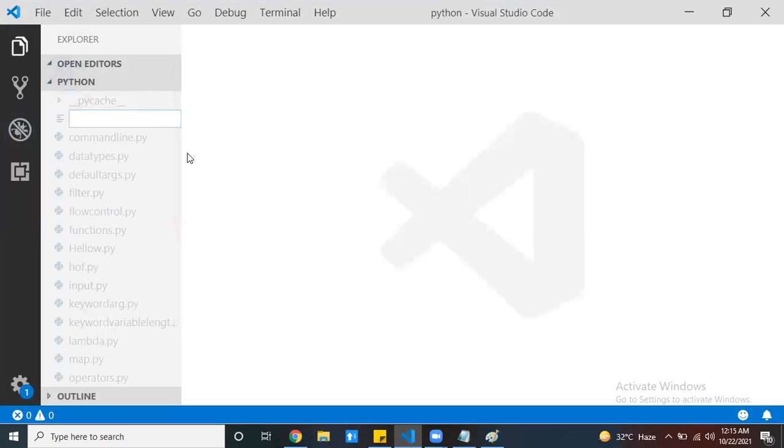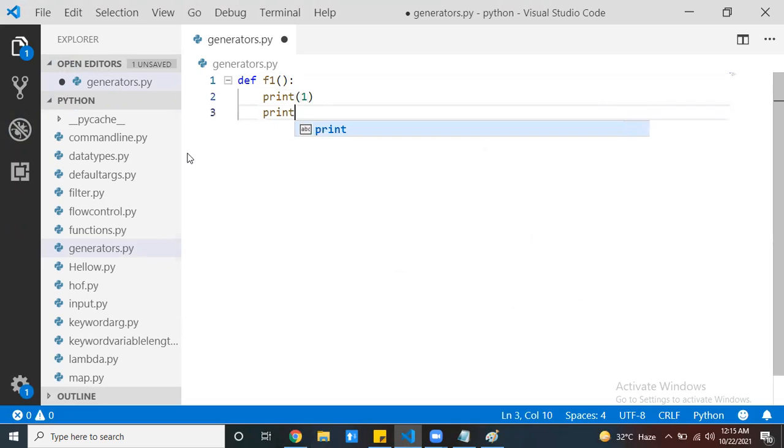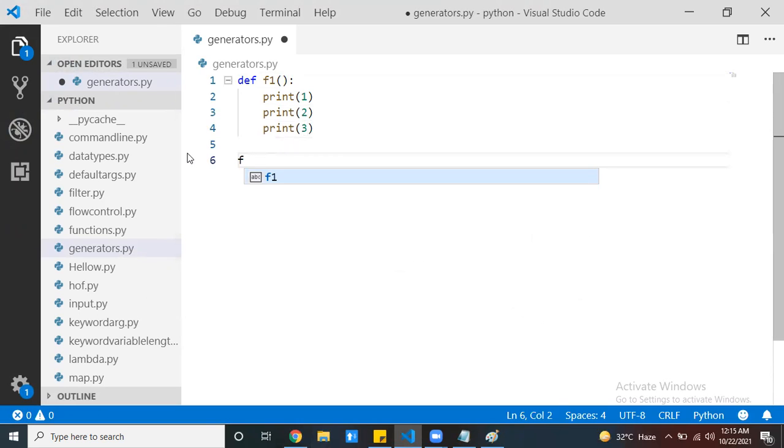Let's create one file, generators.py, and write one function. Keep some statements: first statement, second statement, third statement like this. You can call the function.